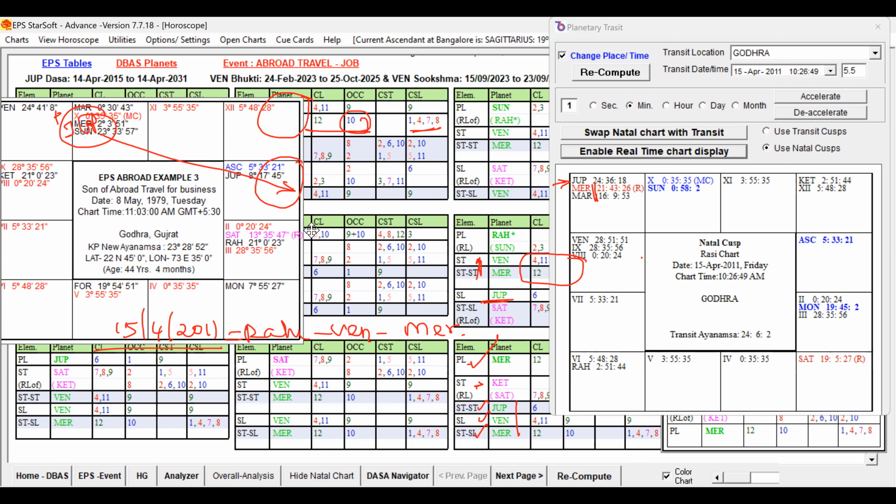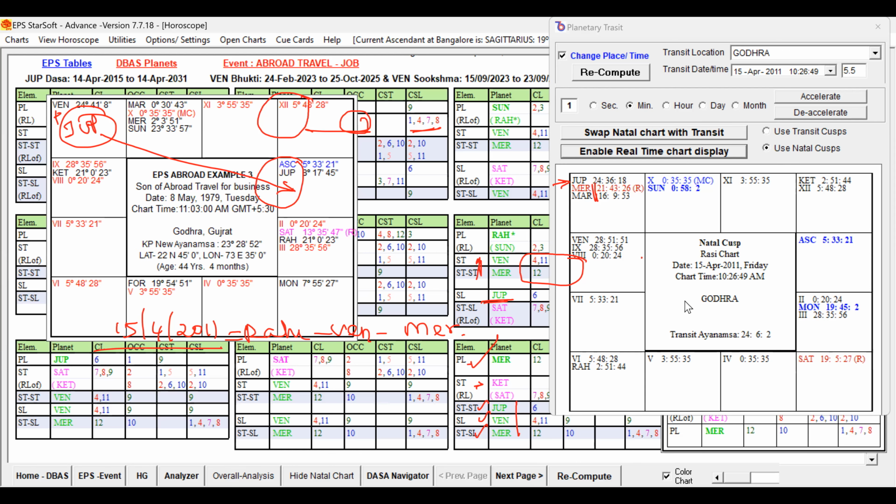It is all supportive, right? So the Jupiter transit is supportive, and the Moon is in the sign of the Sun and the star of Venus. Venus is our good key planet on the day of travel. And Venus, Rahu Dasa, no? Rahu is in the sign of Jupiter and the star of Ketu.